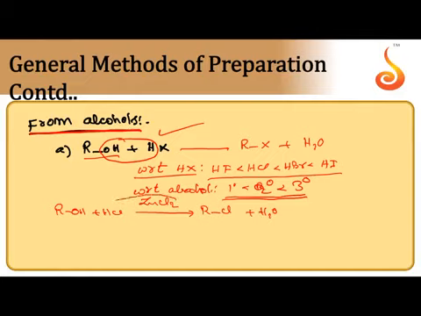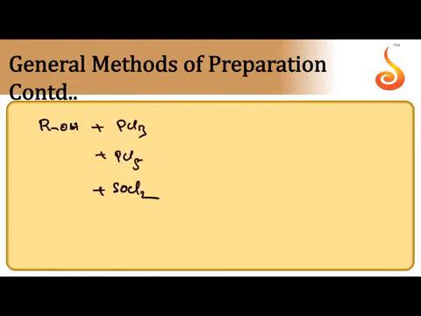So the mixture of concentrated HCl and anhydrous zinc chloride is also called Lucas reagent. So based on this, we can identify 1 degree, 2 degree, 3 degree alcohols. That is Lucas test.